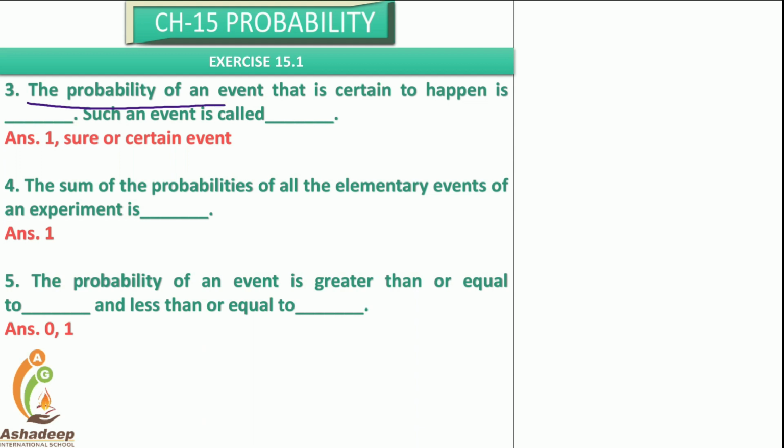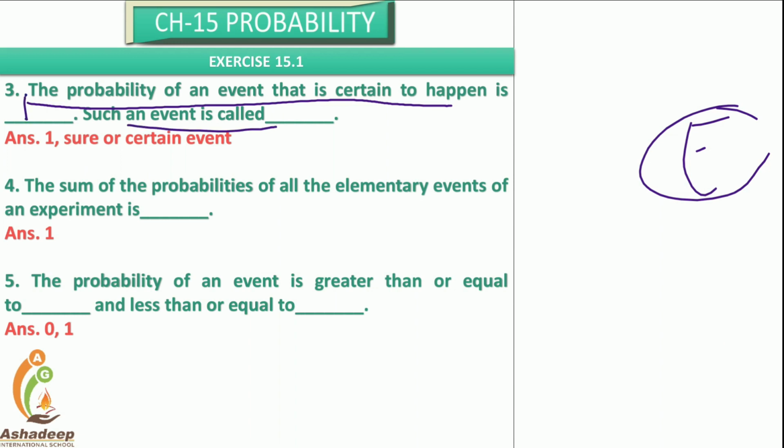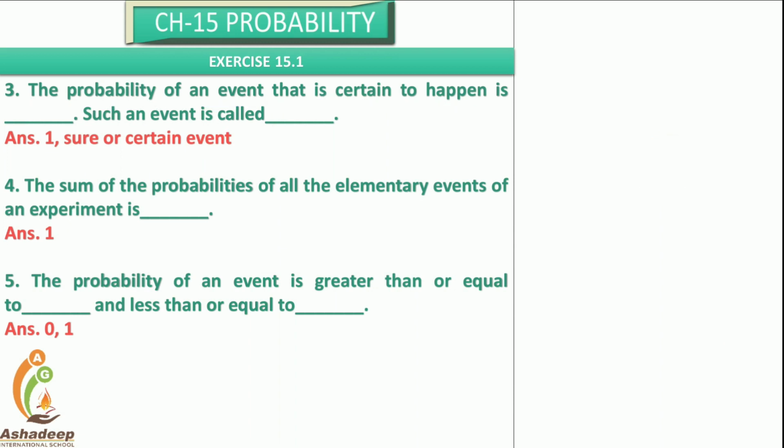The probability of an event that is certain to happen. The sun rises from the east. It is certain to happen, so it is 1. Such an event is called the sure event or a certain event. Those things we already discussed in the previous class.